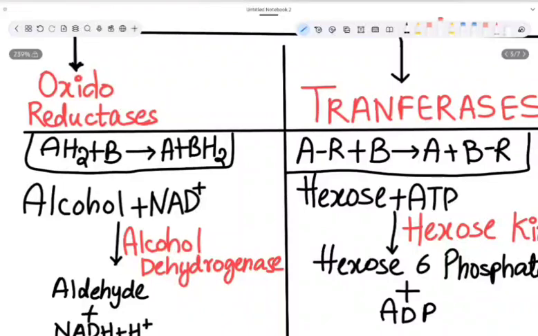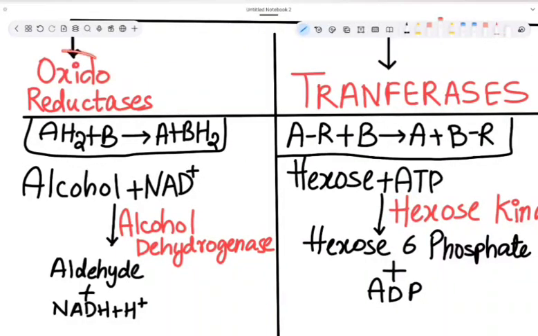Firstly, oxidoreductases. This group of enzymes catalyze oxidation of one substrate with simultaneous reduction of another substrate. So now let us see briefly what is oxidation and what is reduction. See, gain of an oxygen molecule is oxidation. Losing an oxygen molecule is reduction.